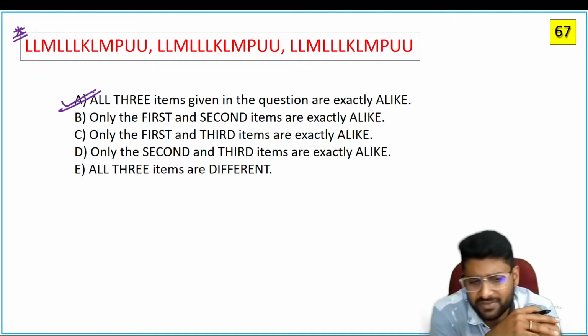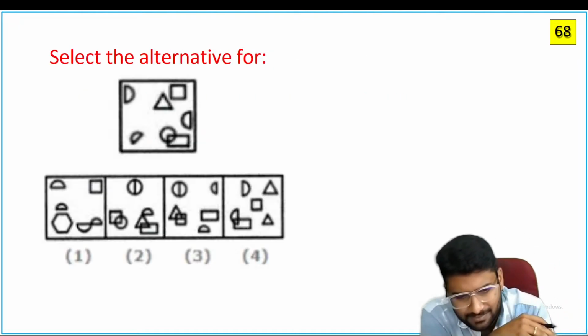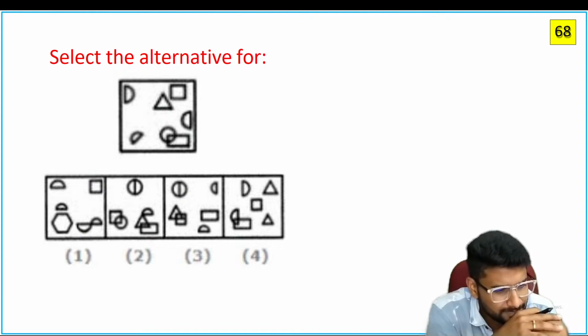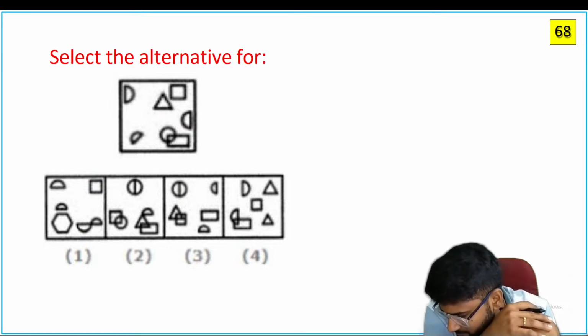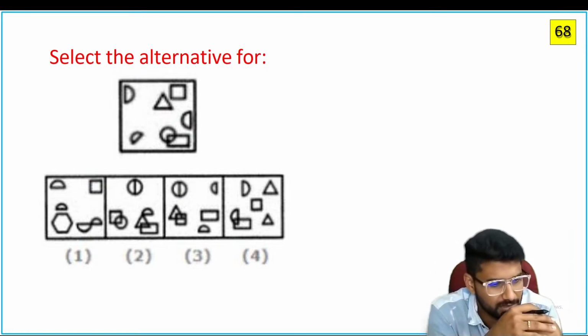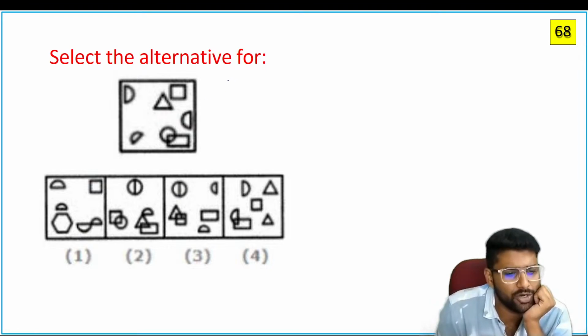All three items in the given question are exactly alike. See this image? Now, guys, just select the alternative.